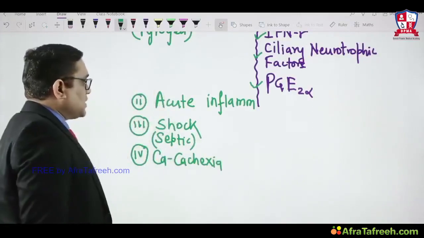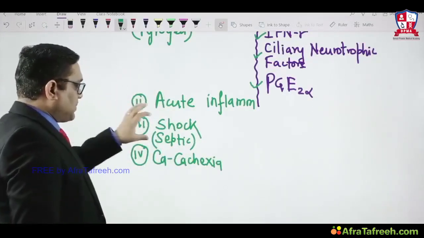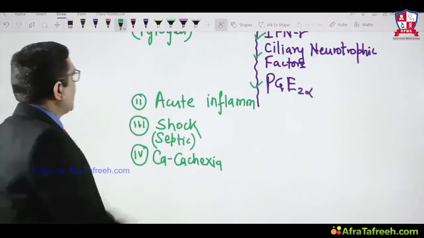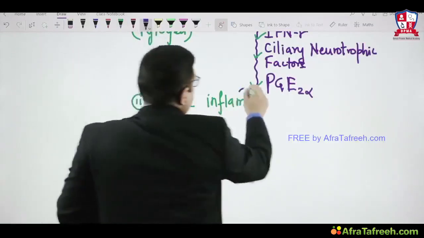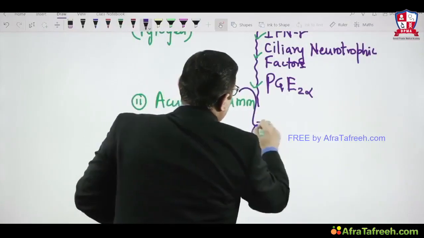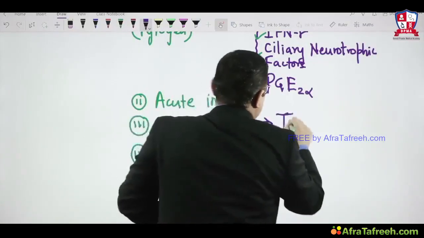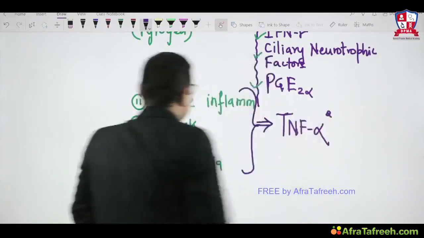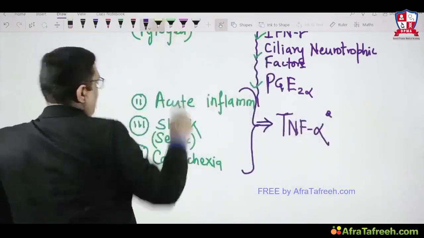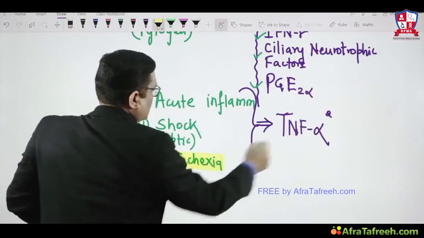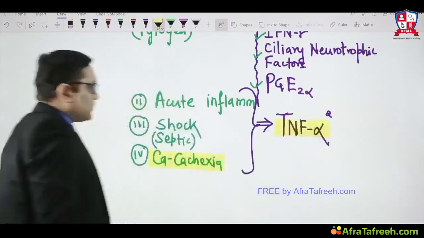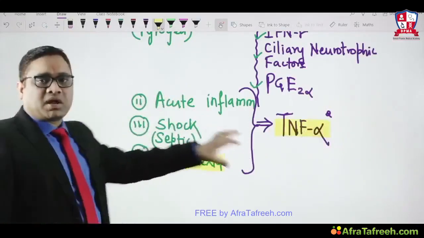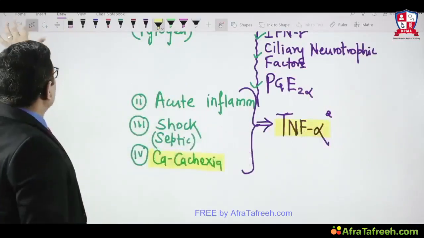Cancer cachexia. So acute inflammation, septic shock, cancer cachexia, for all these things, tumor necrosis factor alpha is the most important cytokine. So the answer will be tumor necrosis factor alpha. The question in the recent All India exam was cancer cachexia, TNF alpha, right? So you can see acute inflammation, shock, cancer cachexia, TNF alpha is the most important cytokine.